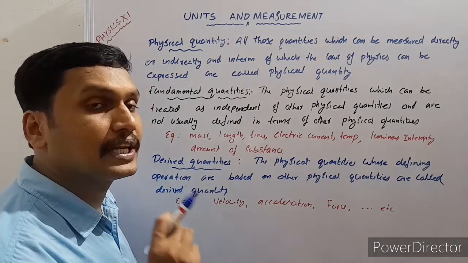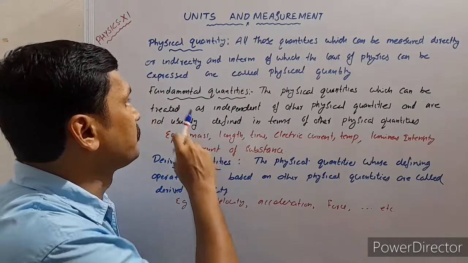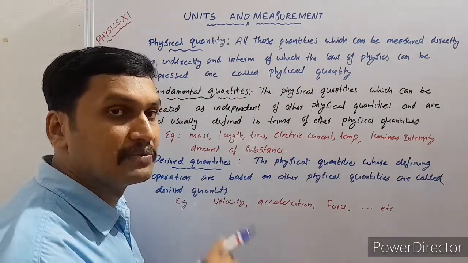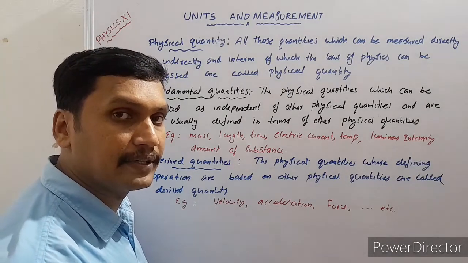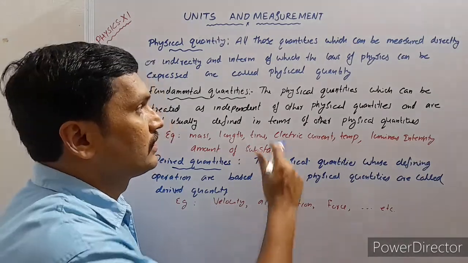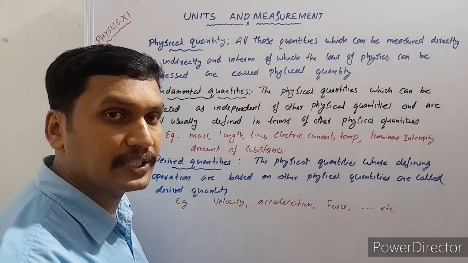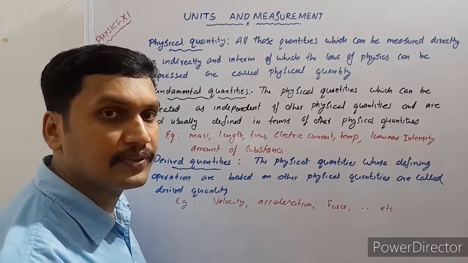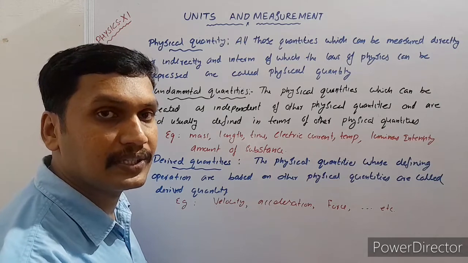Now, physical quantities are of two types. They are fundamental quantities and derived quantities. Let us see the difference between them. Some physical quantities cannot be expressed in terms of any other physical quantity, and are quite independent of all other physical quantities. They are known as fundamental physical quantities.